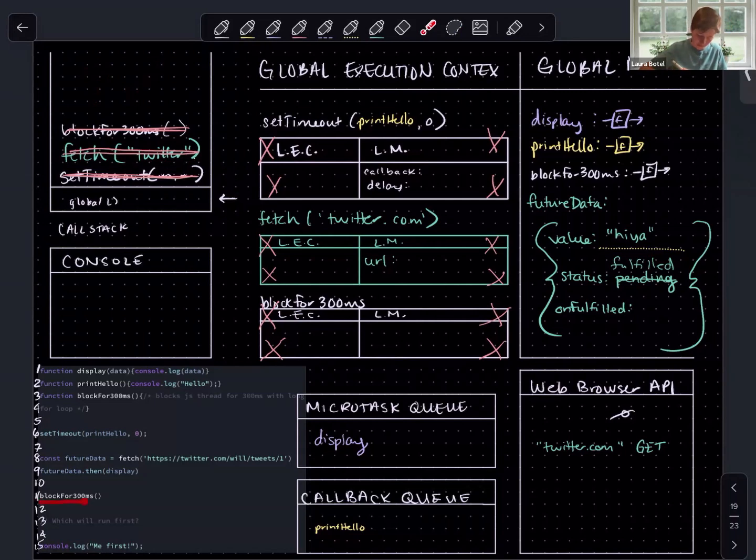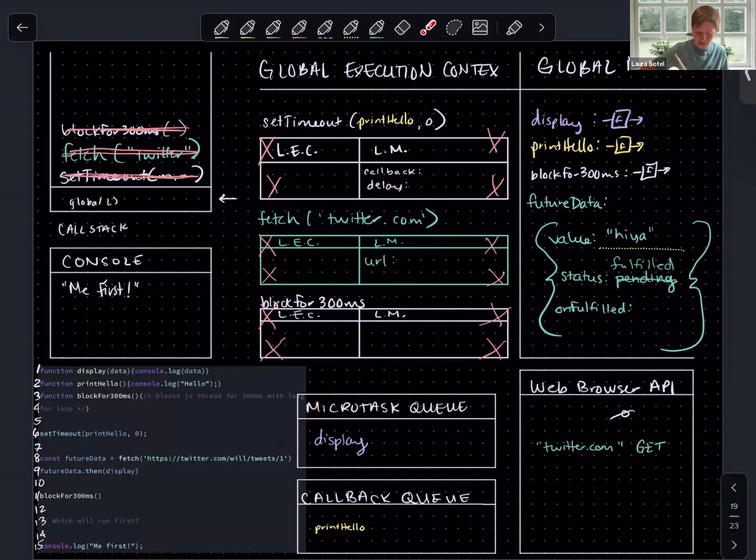No, it hasn't. We just finished executing line 11. We still have line 15 to go. So let's execute that. We're going to console log me first. Okay, we've done that. The event loop checks, is the call stack empty? It is. Have we executed all of the synchronous code? We have. Is the microtask queue empty?